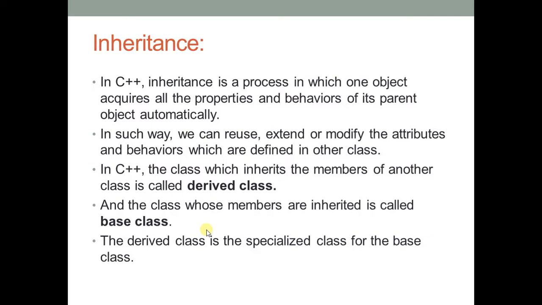A student can have a name, roll number, year of passing, or registration number, and so on. This information will be there for ex student and also for present student.